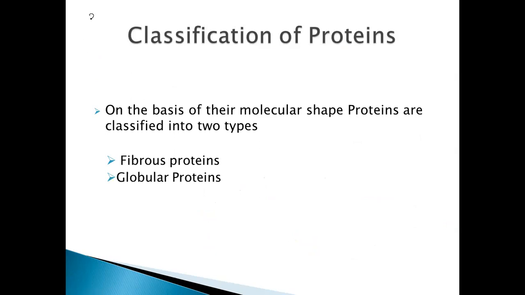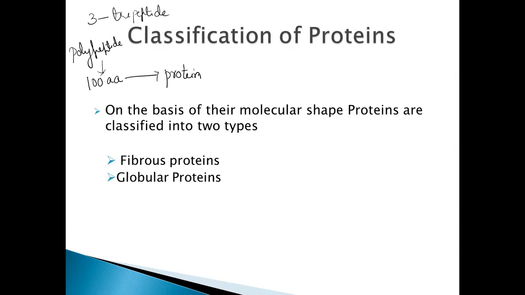If three amino acids are combined, then we call it what? Tripeptide. If 4 amino acids, tetrapeptide. 5 amino acids, pentapeptide, and so on. If it is more than 10 amino acids, then we call it a polypeptide. Polypeptide means the number of amino acids can be more than 10, connected together by peptide linkages. If 100 such amino acid residues are connected together, it results in the formation of a protein. For example, insulin is also a protein, with only 51 amino acids, but still we call it a protein.